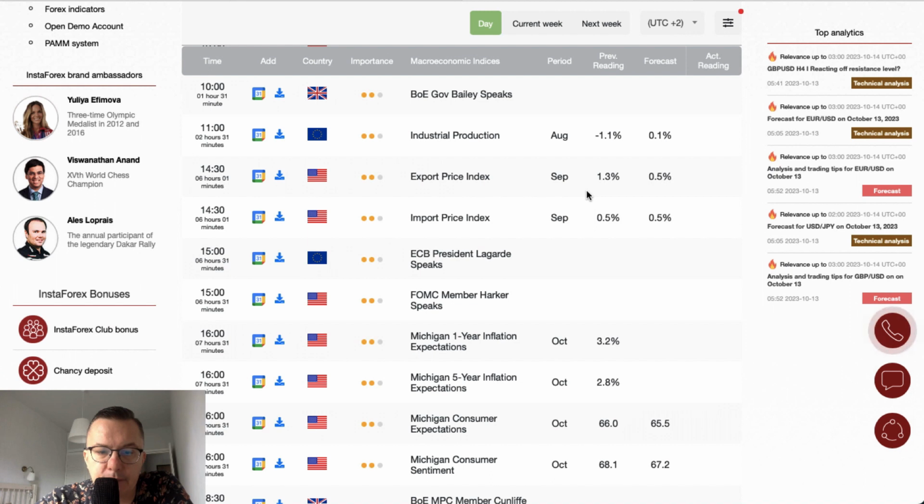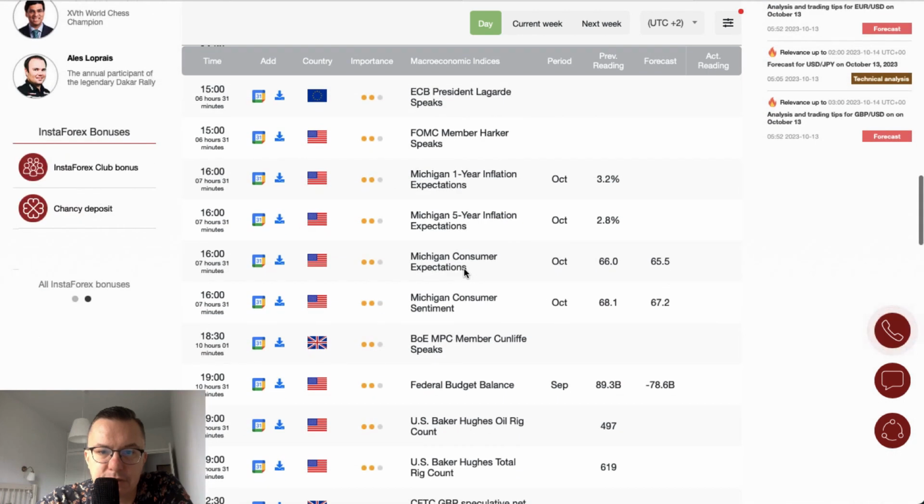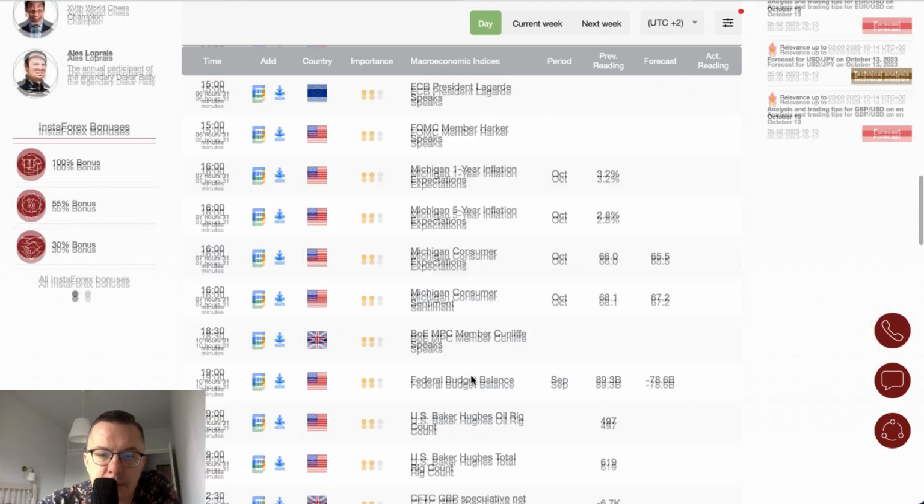And then we have a bunch of data from the US. Export price index, input price index at 2:30. At 3 o'clock we got ECB President Christine Lagarde to give a speech, and then FOMC member Harker will give a speech. And at the end of the day, we have the Michigan inflation expectations, 1 year, 5 year, and the consumer expectations and consumer sentiment data scheduled for release at 4 o'clock.